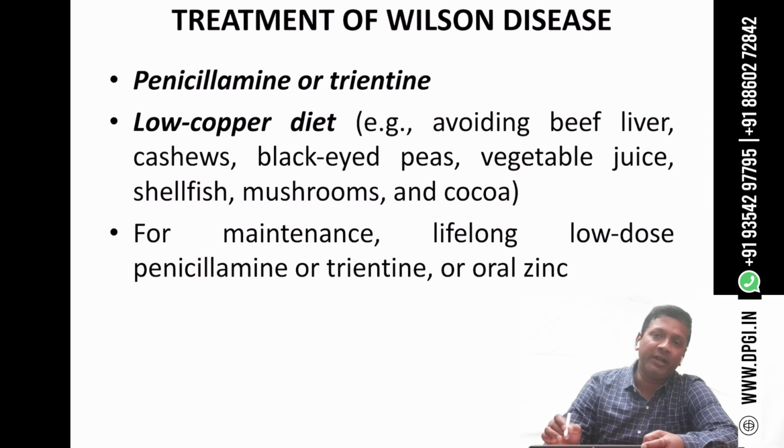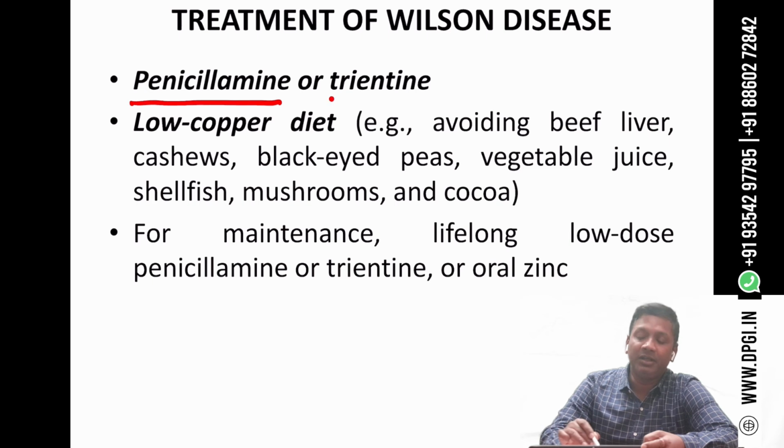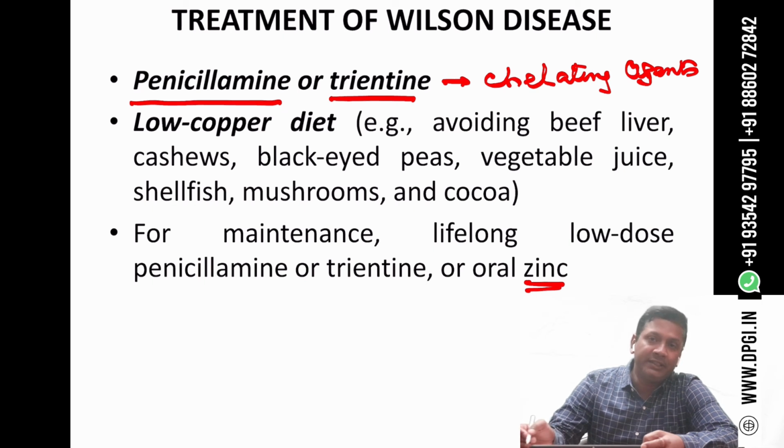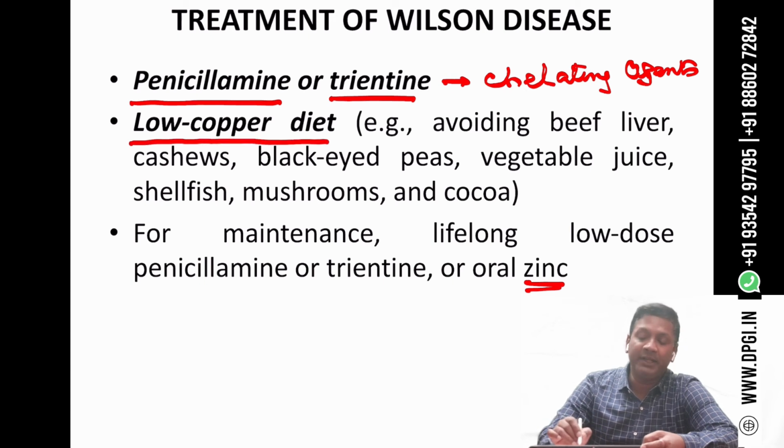So, what are the treatment modalities available for Wilson disease? One is penicillamine or trientine. They both are chelating agents, and they will bind with this copper and reduce the copper level. Another one is zinc. The zinc acetate will reduce the absorption of copper from the GIT and it will lower the copper level. The other treatment modality is we have to reduce the copper in our diet.